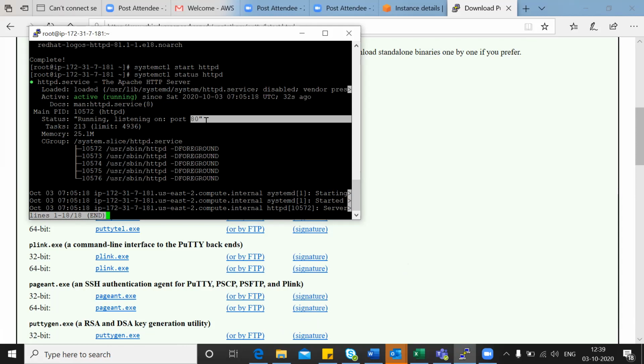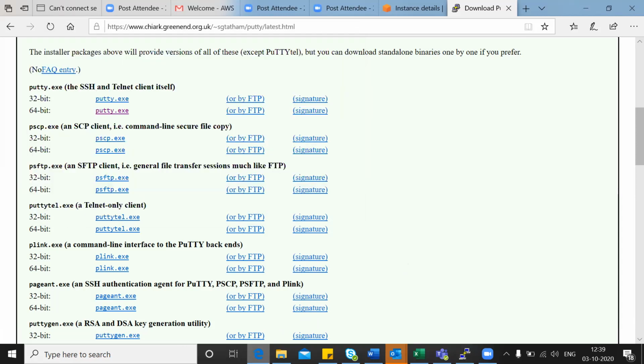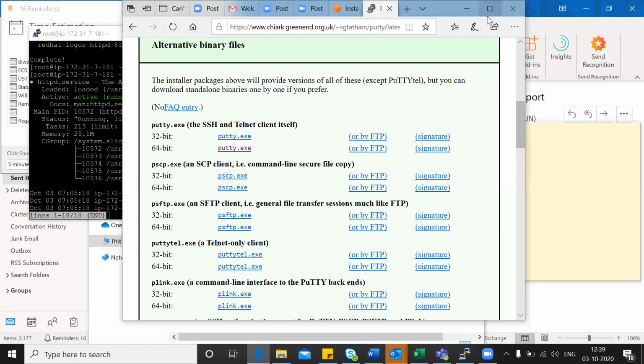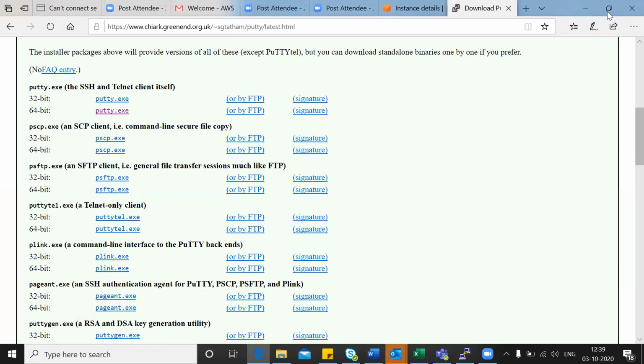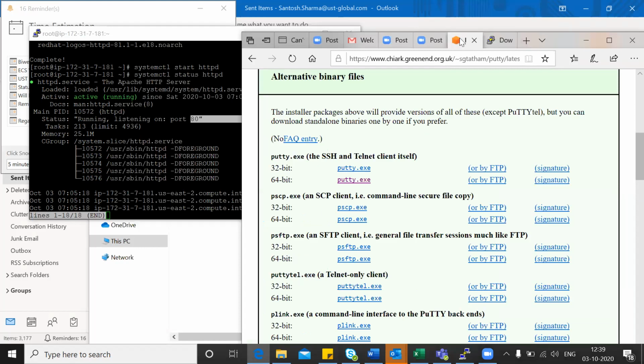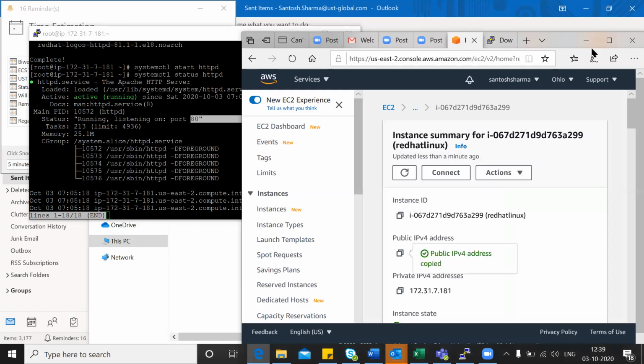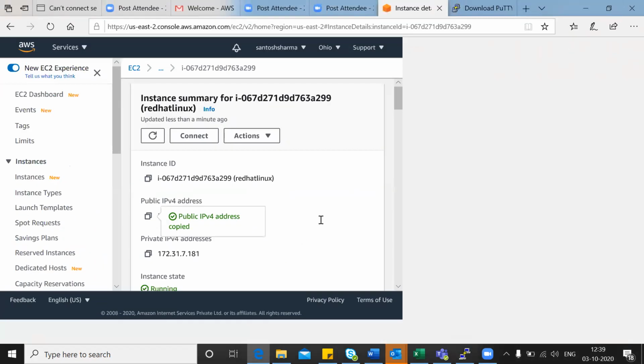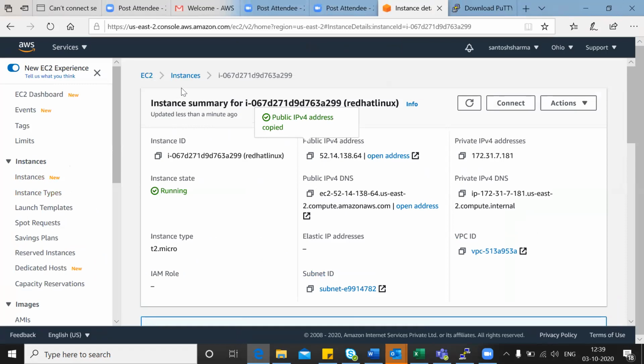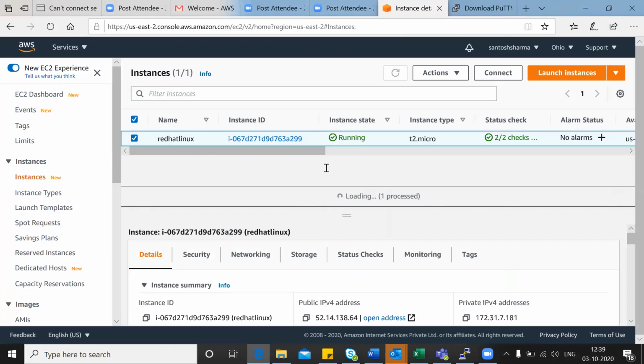Go to your instance, the EC2 dashboard. You can close this. So you go to the instance, click on instance. Now go to the security tab, the second tab.